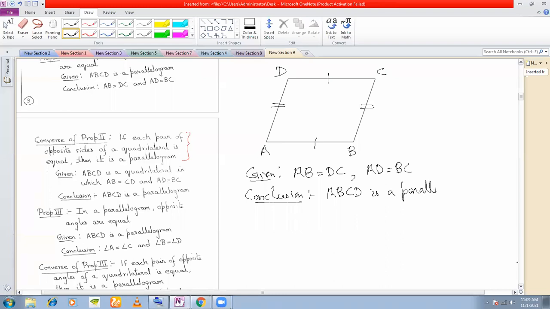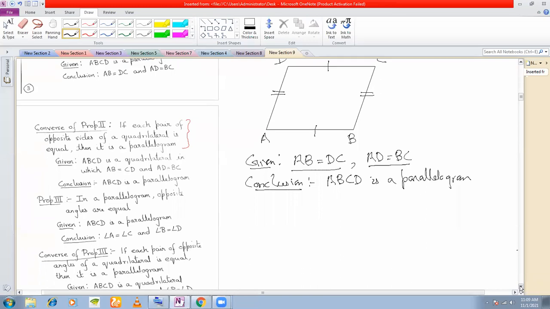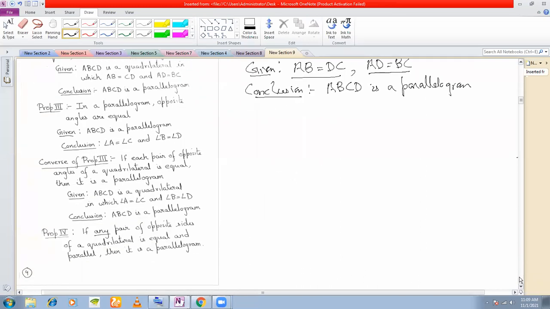But remember, both the opposite sides must be given, not only one. So AB is equal to DC and AD is equal to BC. Both must be given. Otherwise, you will not be able to conclude. Property number 3. In a parallelogram, opposite angles are equal. This also you have done back in class 8.